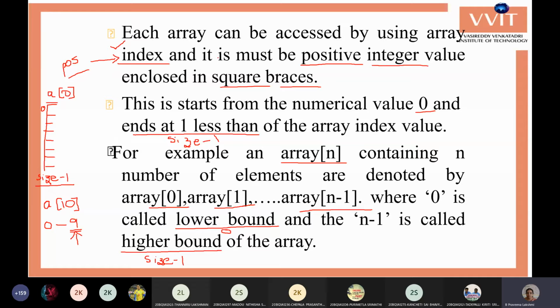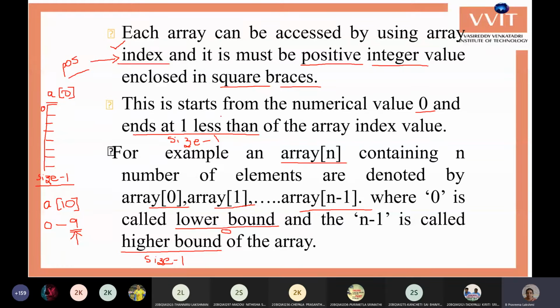One, the index is the position of the element, it is always a positive integer, and it is enclosed within square brackets. The index starts from 0 and ends at size minus 1. The starting index is the lower bound, which is 0, and the ending index is the upper bound, which is size minus 1.